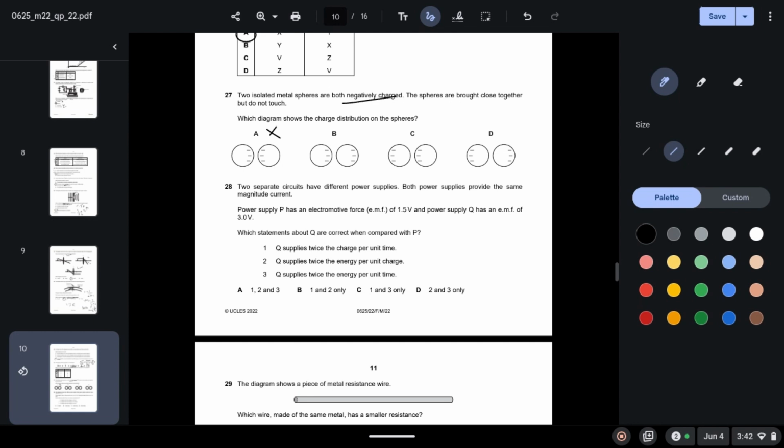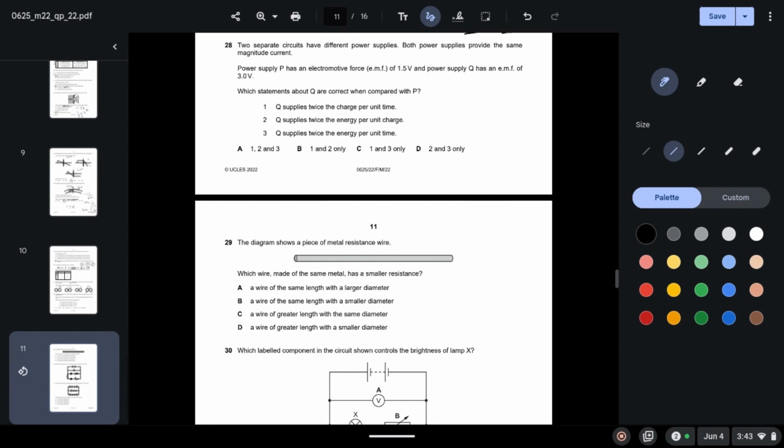B is also incorrect because the negative charge should be at the opposite sides, since they will repel each other. And due to the same reason, C is also incorrect. D is correct because we can see that the negative charges have repelled each other and they are at the opposite sides.